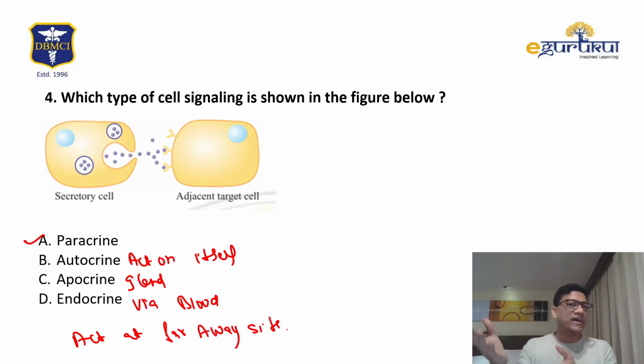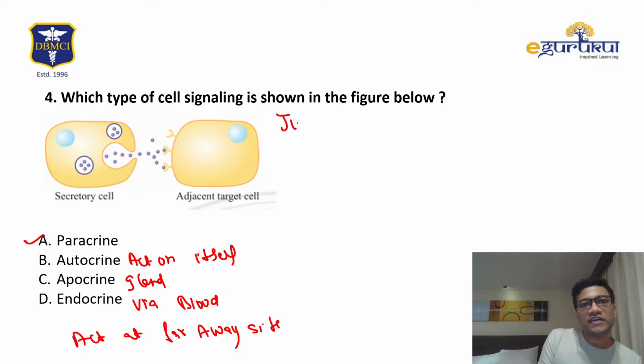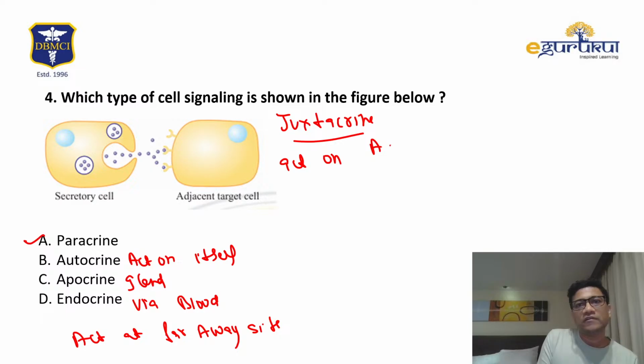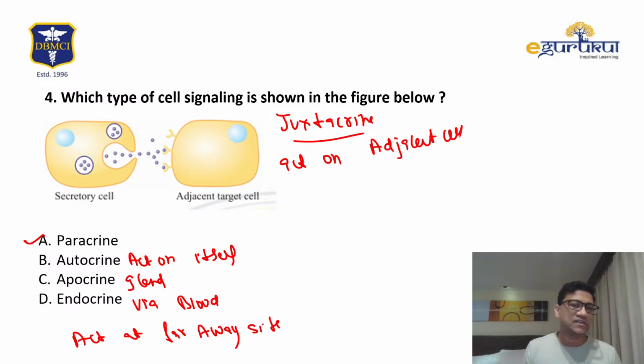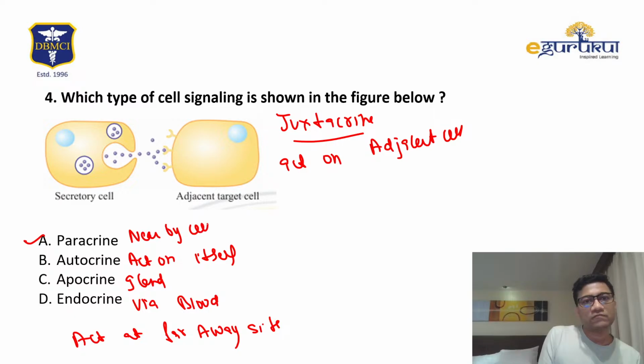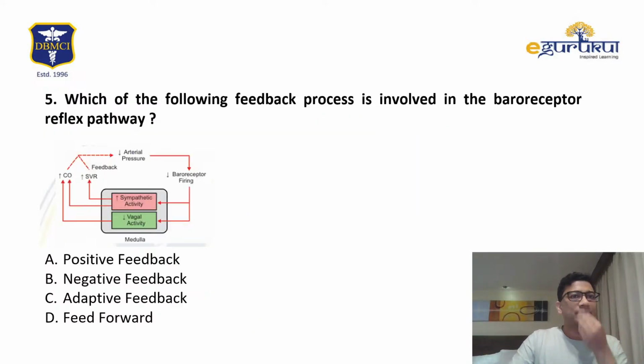If they had given juxtacrine, that would also be the right answer, since juxtacrine acts on an adjacent cell. So answer is A. Paracrine is a nearby cell. Okay. Very good. Keep it up.